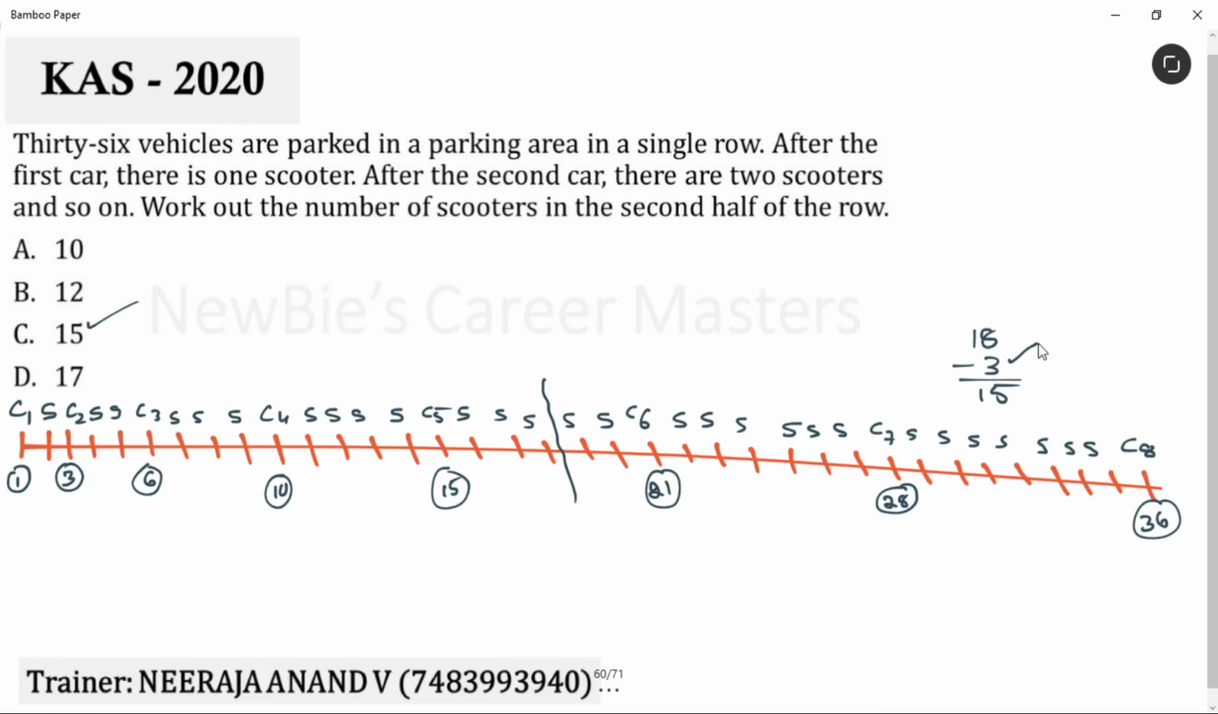Okay. Just subtract that count from 18 vehicles. Left out will be scooters. I'm going to use this logic to answer this question. It is very simple to find car's position without using this diagrammatic way. Let me show you that.